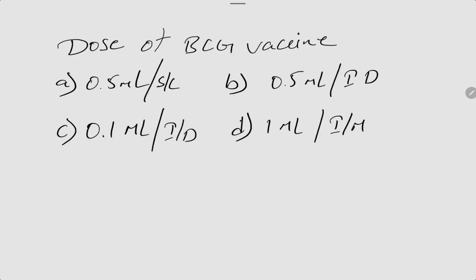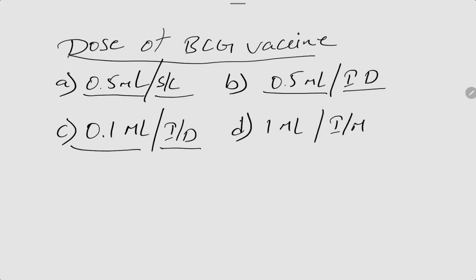The next question is, dose of BCG vaccine. Option A, 0.5 ml subcutaneous. Option B, 0.5 ml intradermal. Option C, 0.1 ml intradermal. Option D, 1 ml intramuscular. So which one is the right answer? Option C, 0.1 ml intradermal.